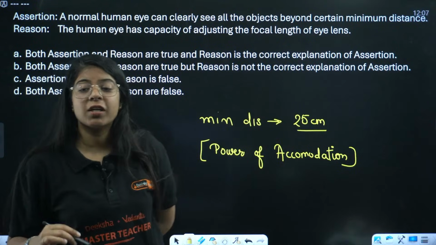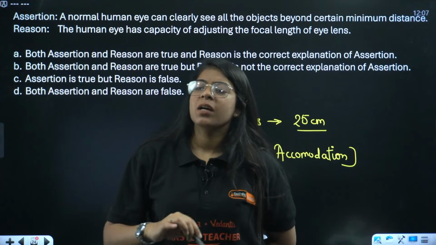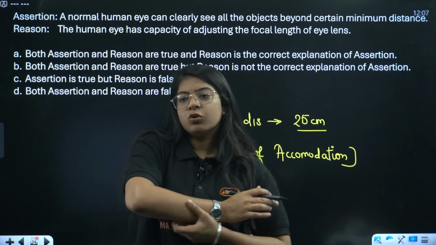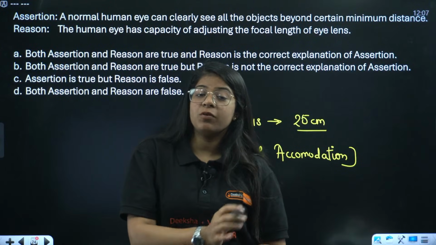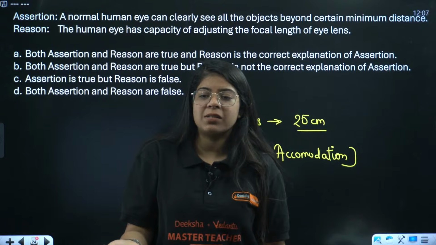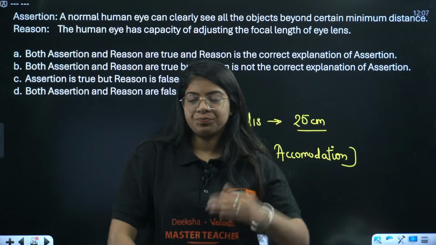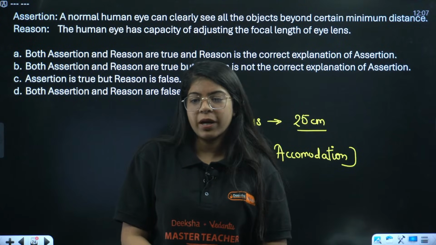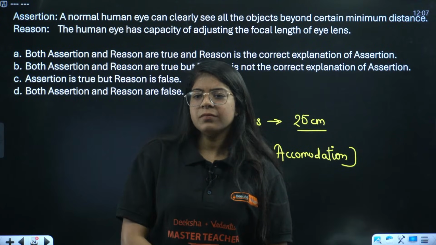Power of accommodation numericals carry step marks. Yes, they do step marking in numericals. If you write the formula, of course, it will give you marks. And if you do all the steps but you didn't write the SI unit, they'll cut your marks. Okay?